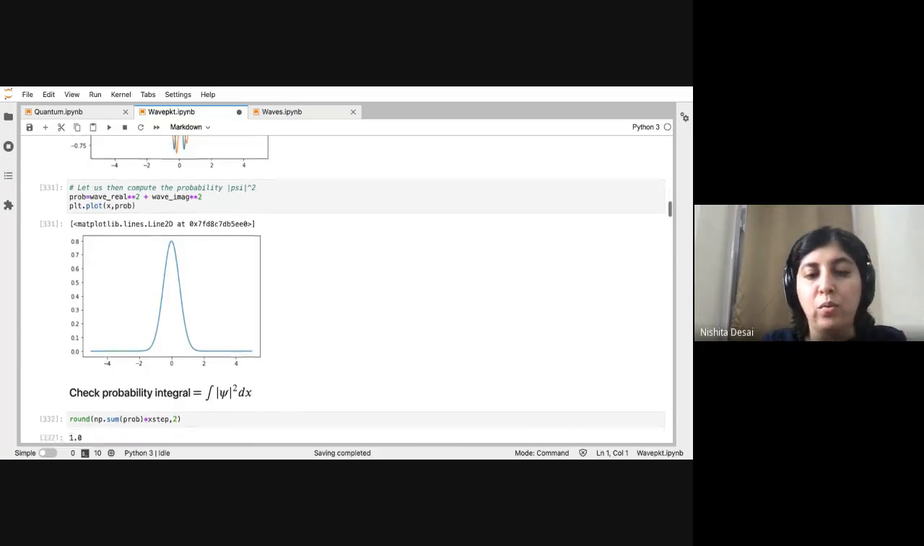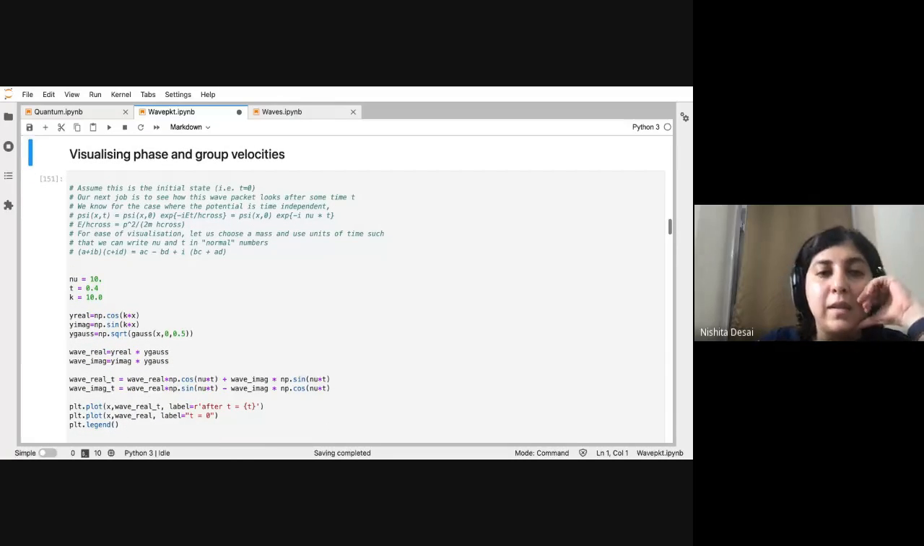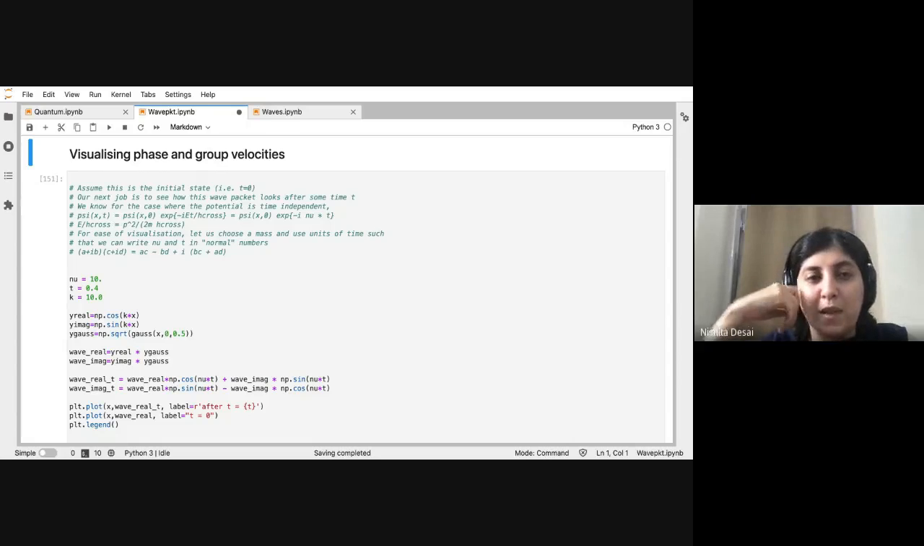Okay, so now what I want to show you is this idea of phase and group velocities. We come across these terms quite often, and you will hear statements like the phase velocity can be greater than the speed of light, but it doesn't mean anything because it does not carry any information, or that it's only the group velocity that tells you about how the particle moves, and so on. So what do these words actually mean? We can visualize them here.